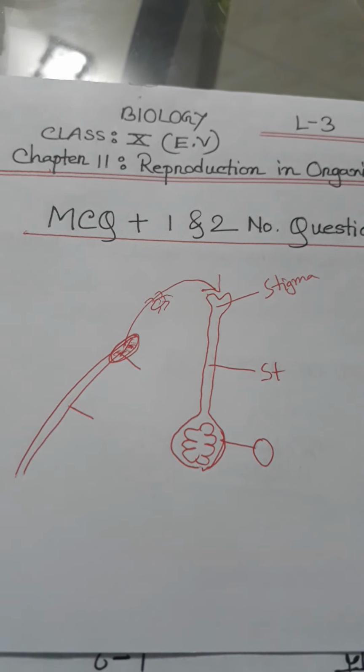Then go to what is fetus. After 8 weeks the embryo is called fetus. Then go to AIDS, acquired immunodeficiency syndrome, discovered in 1981, and the virus name is HIV, human immunodeficiency virus.